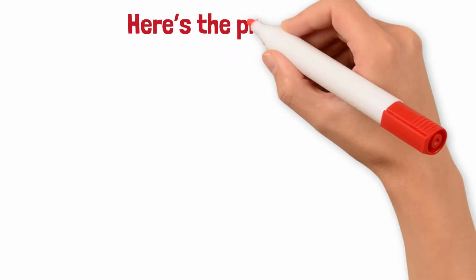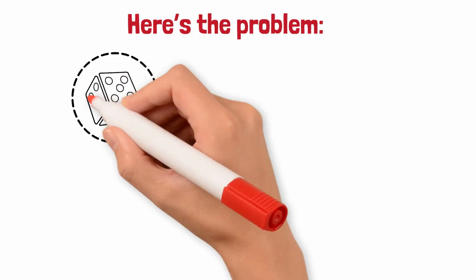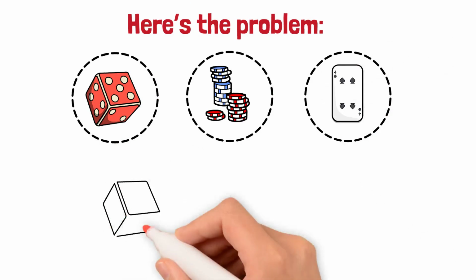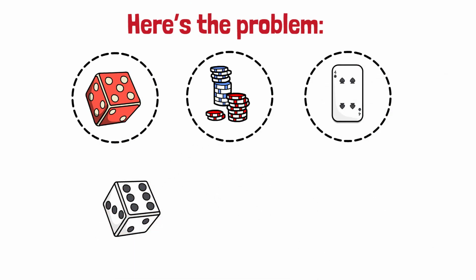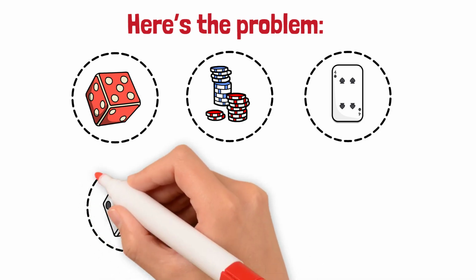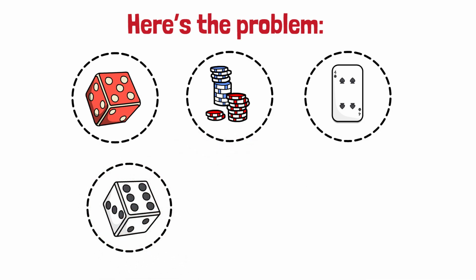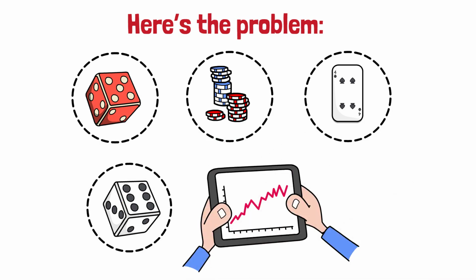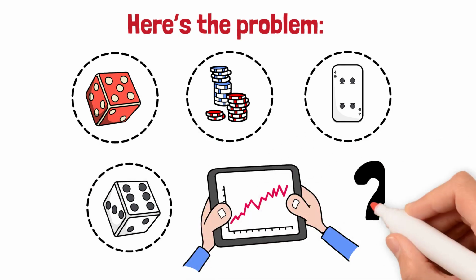Here's the problem. Early probability theory worked well for dice, coins, and cards. But what about continuous events, like the probability that a randomly chosen point lies inside a circle? Or the probability distribution of infinitely many outcomes, like stock market fluctuations? Classical probability struggled with these questions.